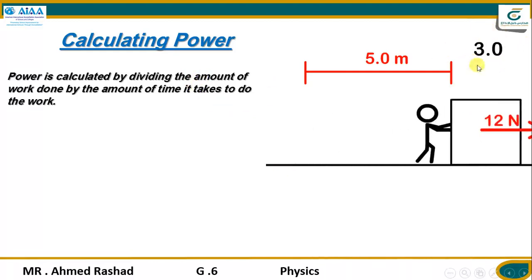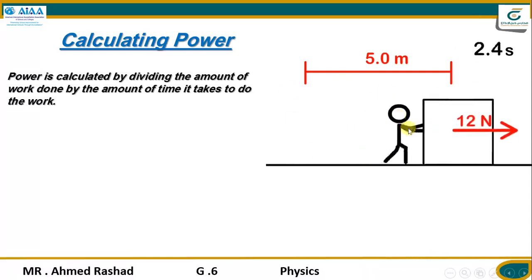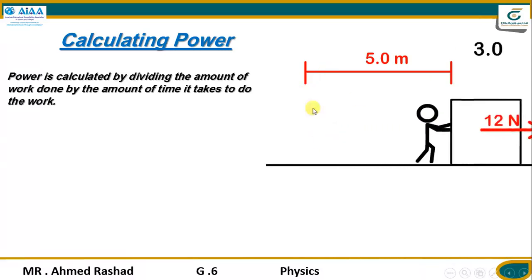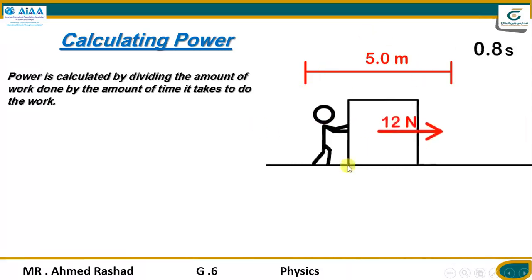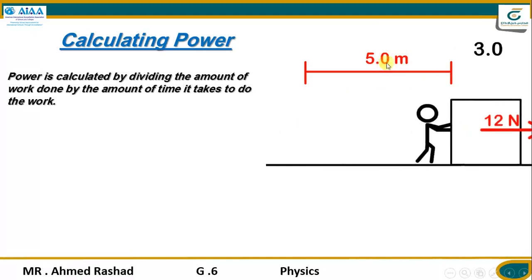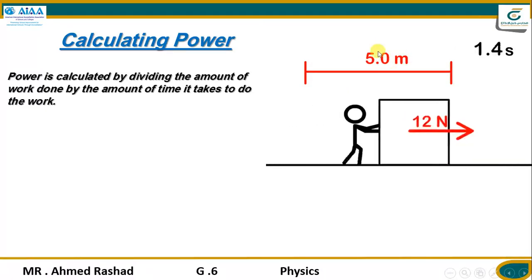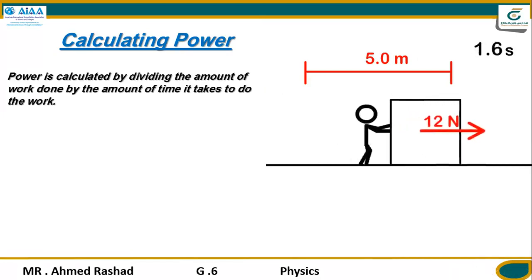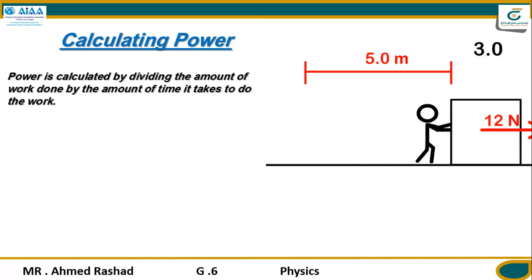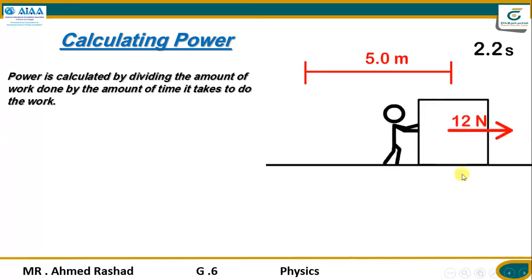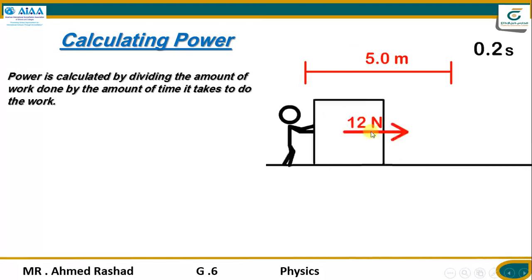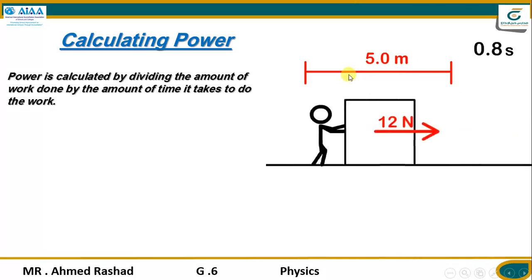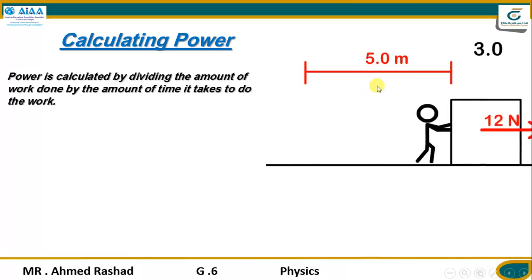So here, who can tell me how I can calculate the work? The work here equals newtons times meters, or force times distance. So 12 times 5 equals 60 newton meters, or joules. So when I calculate the power, newtons times meters, 12 times 5, equals 60 newton meters or joules.